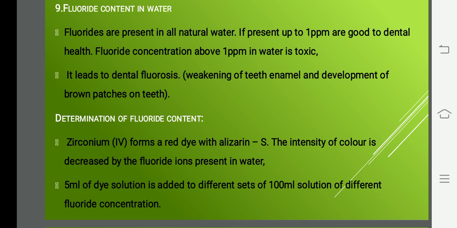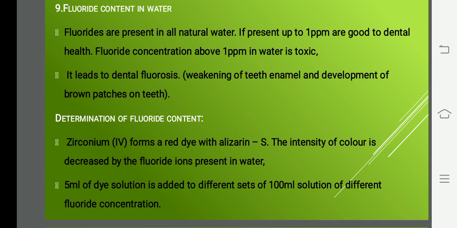spectrophotometer. What will you use to measure? Spectrophotometer. I'll repeat. What you have to do here is, initially you take zirconium 4, which forms a red color dye with alizarin. Keep it as it is. Then you take 5 ml of the dye. For each sample we have to add 5 ml dye. Whether it is 10 samples or 5 samples, take 100 ml of each, and add 5 ml dye to all of them.